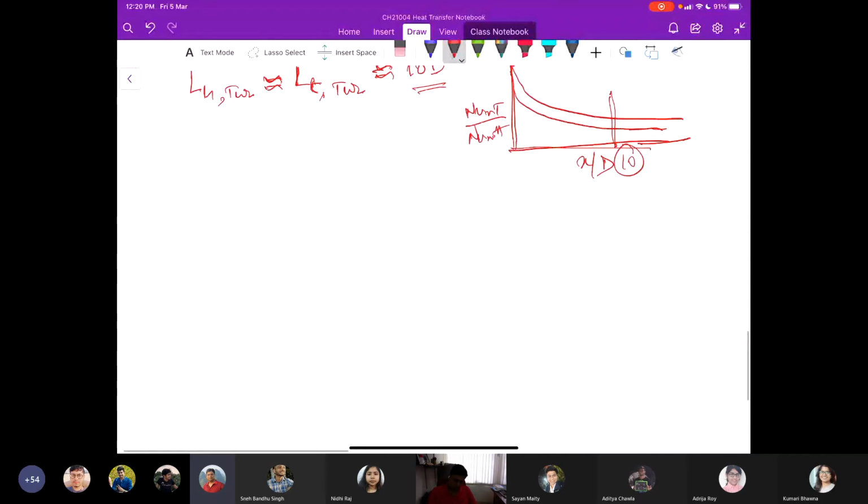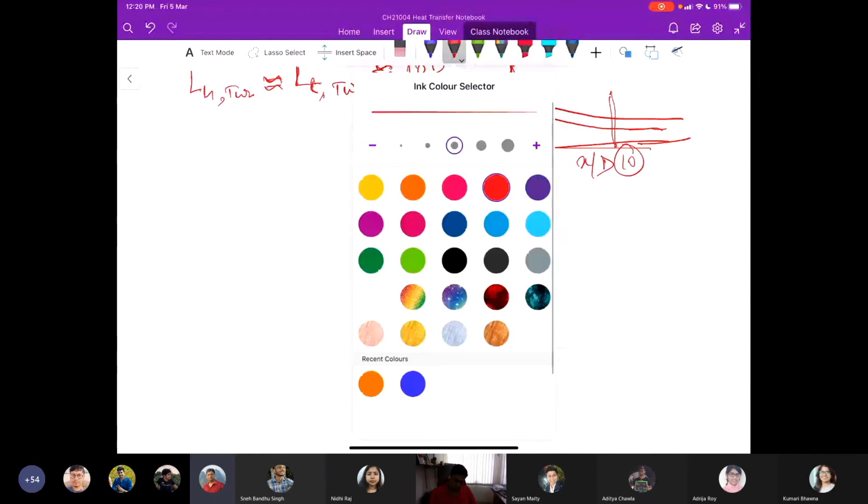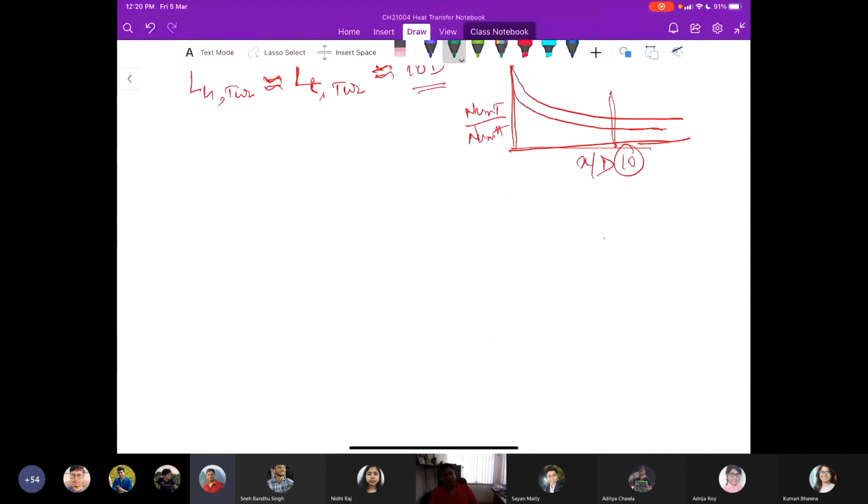Now consider again the phenomenon of how much heat is being transferred, the rate of heat transfer, when we have a pipe whose surface is kept at a constant temperature, say Ts.